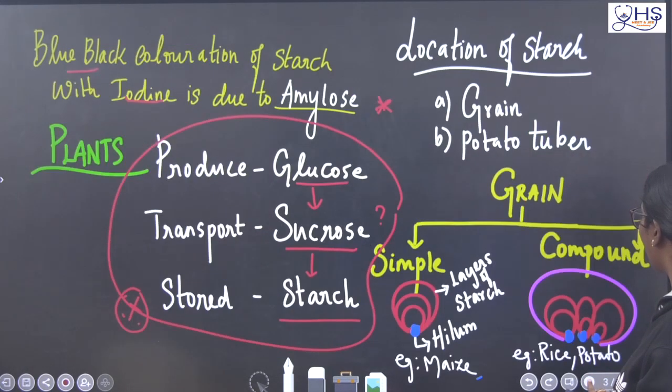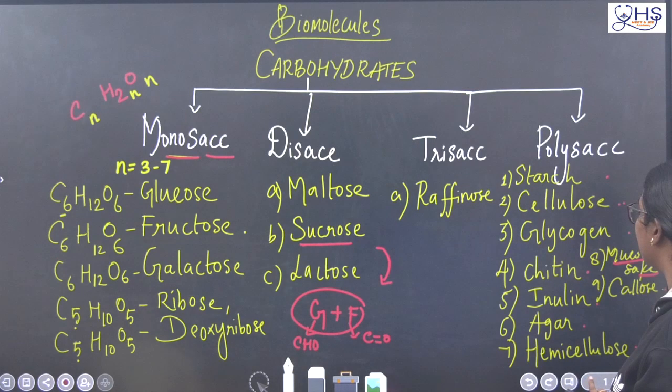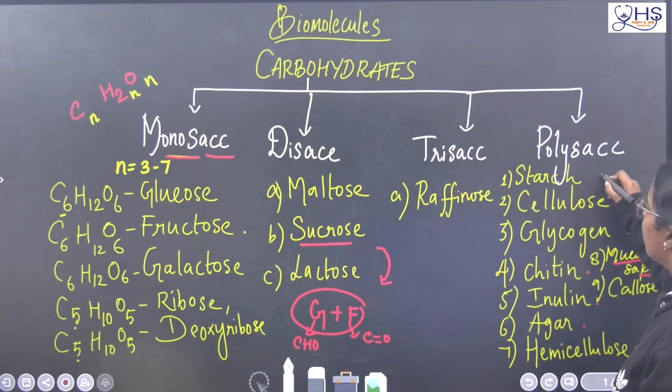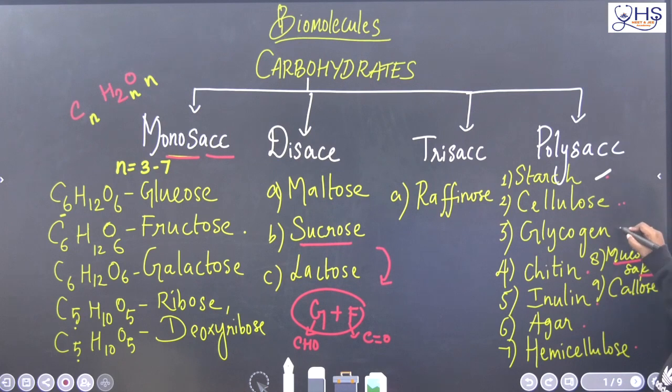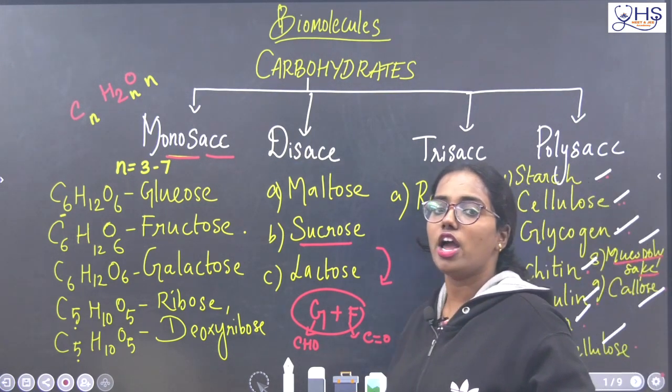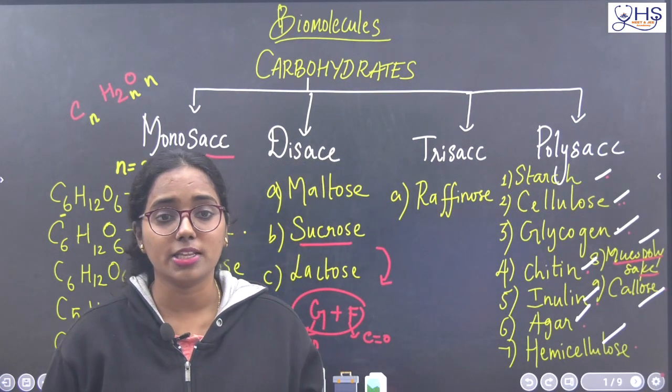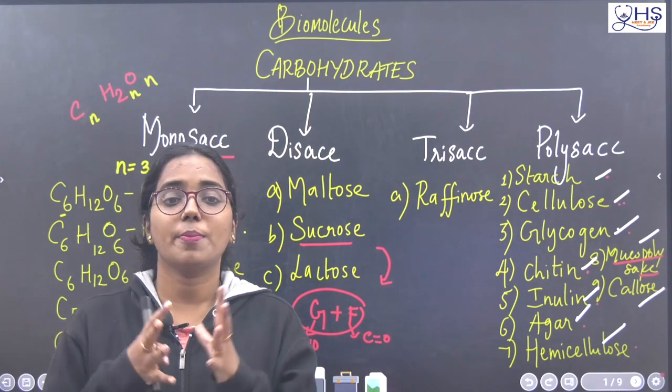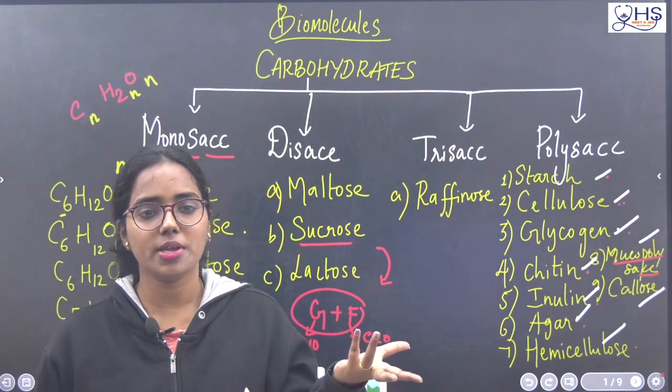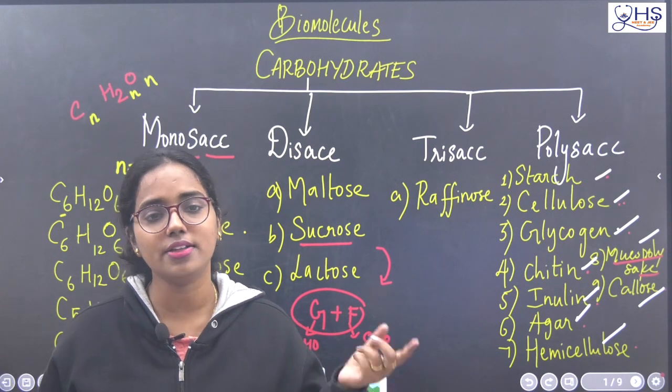So today we discussed polysaccharides, nine different polysaccharides. What are they? Starch, cellulose, glycogen, chitin, inulin, agar, hemicellulose, mucopolysaccharide and callose. In the next video, I will be discussing proteins. Proteins are made up of amino acids. We are going to discuss what is amino acid and what is protein in detail in the next video.